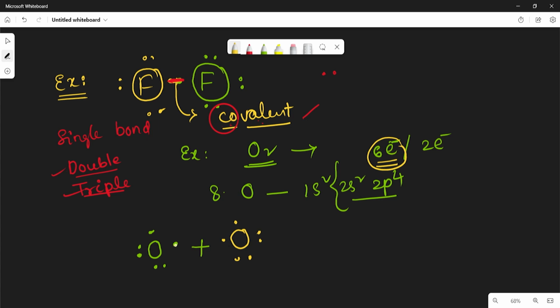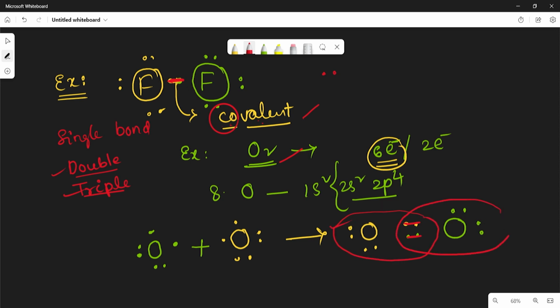Is it okay? By sharing 2 electrons in each case, the first oxygen atom will give 2 electrons for bond formation, and the second oxygen atom, which also contains 6 electrons, will also give 2 electrons. So by sharing of 2 electrons, the oxygen molecule will form, because by taking the total number of 8 electrons, the first oxygen is stable, and the second oxygen is also stable. Like this the oxygen molecule will form.